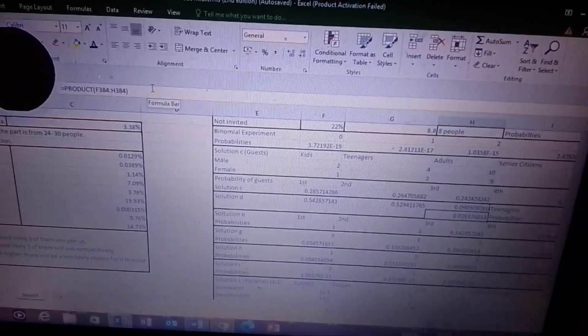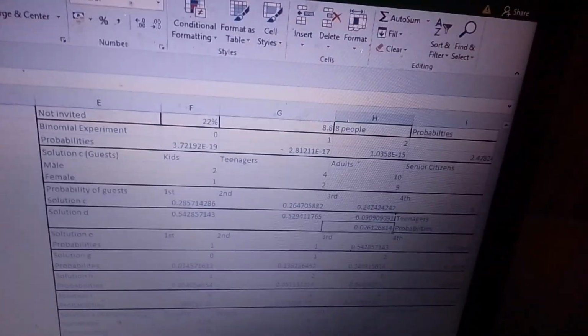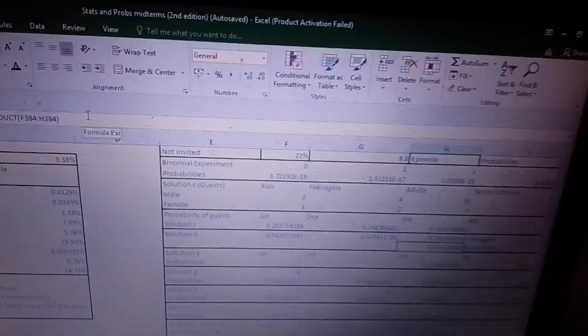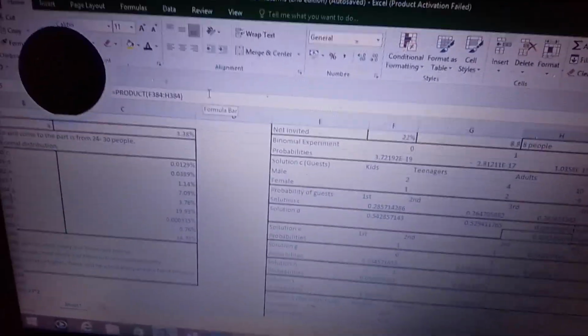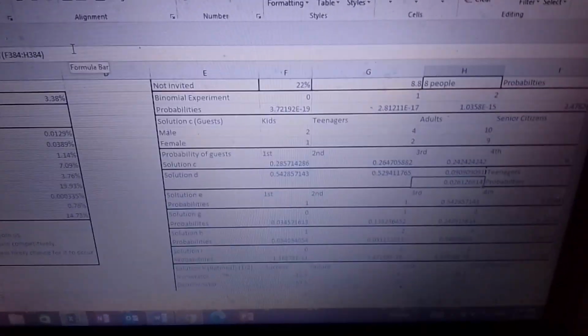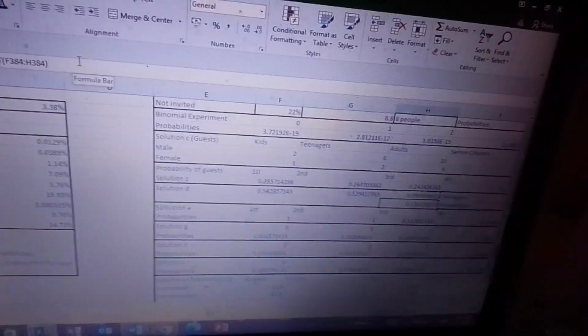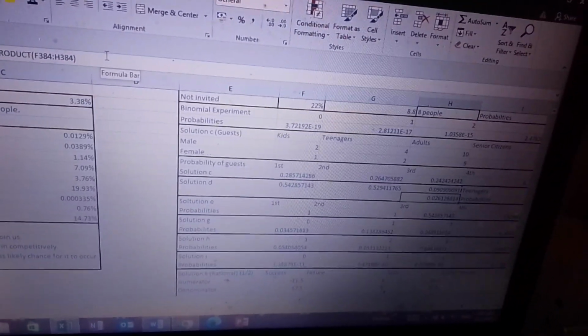Now for the teenagers, remember, how many teenagers are on the list? And they are 6. Tama. But how many more guests are we still going to collect? 4 more na lang. Kasi nga, remember, there are 7 members in 1 table. But since 3 guests have already been selected, all we need na lang is 3 teenagers.